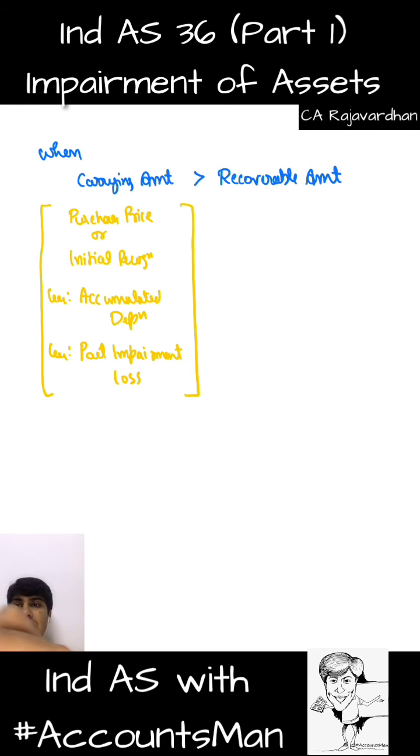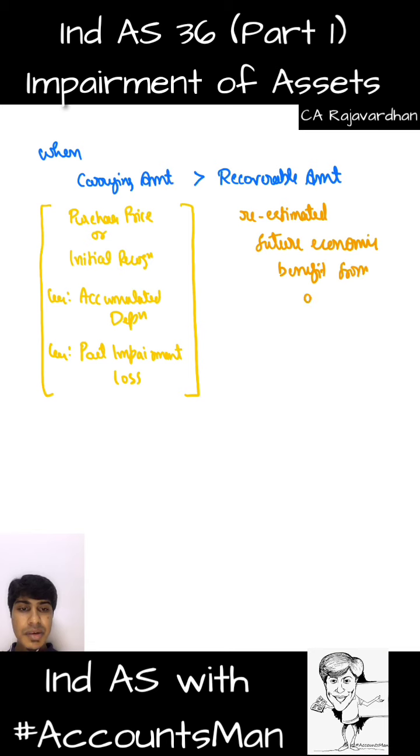Now recoverable amount, I will discuss this word a little later. I will tell you right now that recoverable amount is the re-estimated future economic benefit from the asset. So the carrying amount is more, the recoverable amount is less. So we have to restate the asset from carrying amount to recoverable amount.